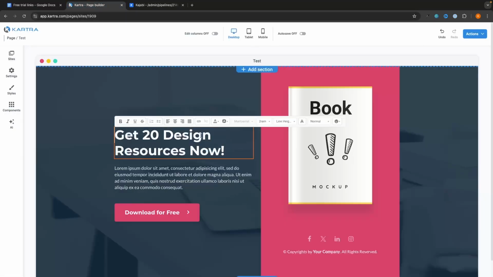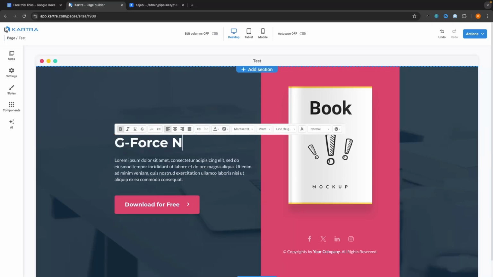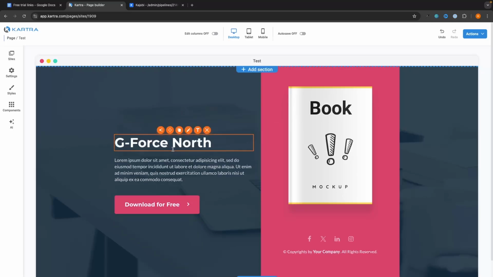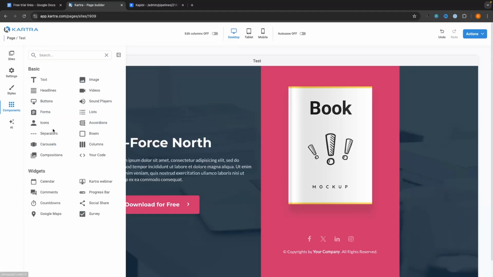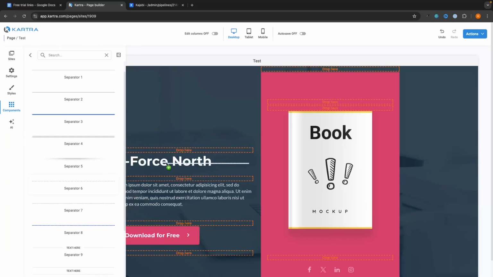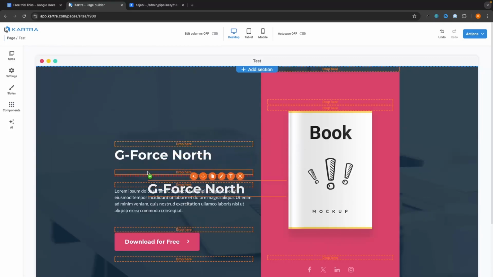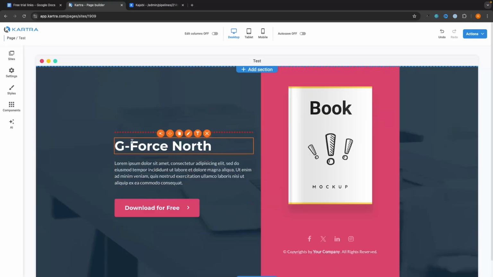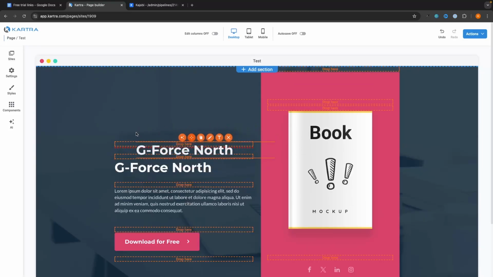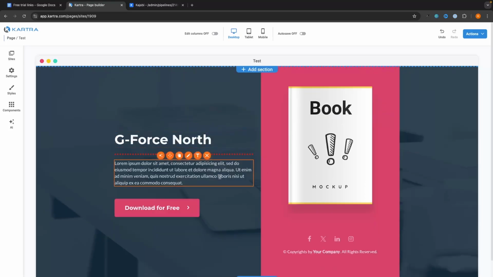Whereas on Kartra, we just do this all on the page. So if I want to change the text, you can see GeForce North. Let's say that we even had that exact same element. So I can go to components right here and grab a separator and drag this in. So we can say it's underneath here. And if the same thing happens where this kind of rearranges itself, then it's very easy to fix because we can just drag and drop this wherever we need to.